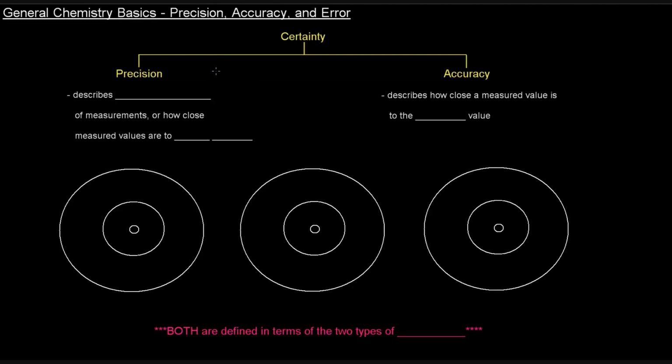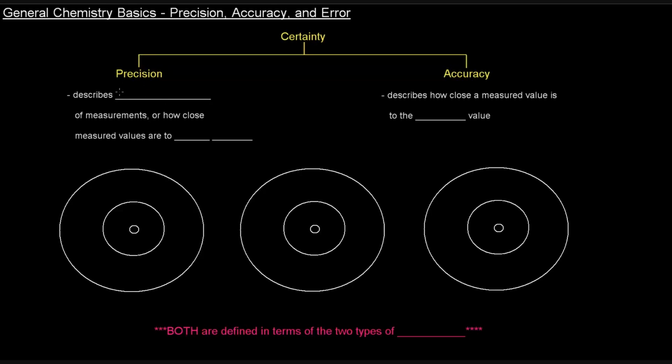So we've talked about the idea of certainty versus uncertainty when we were talking about significant figures. Now I want to talk about precision, accuracy, and error and how that plays into the idea of certainty. So certainty can basically be divided into precision and accuracy. And what are these things? What do they mean? We hear these words sometimes, but what are they when we're talking about them in terms of science and measurements?